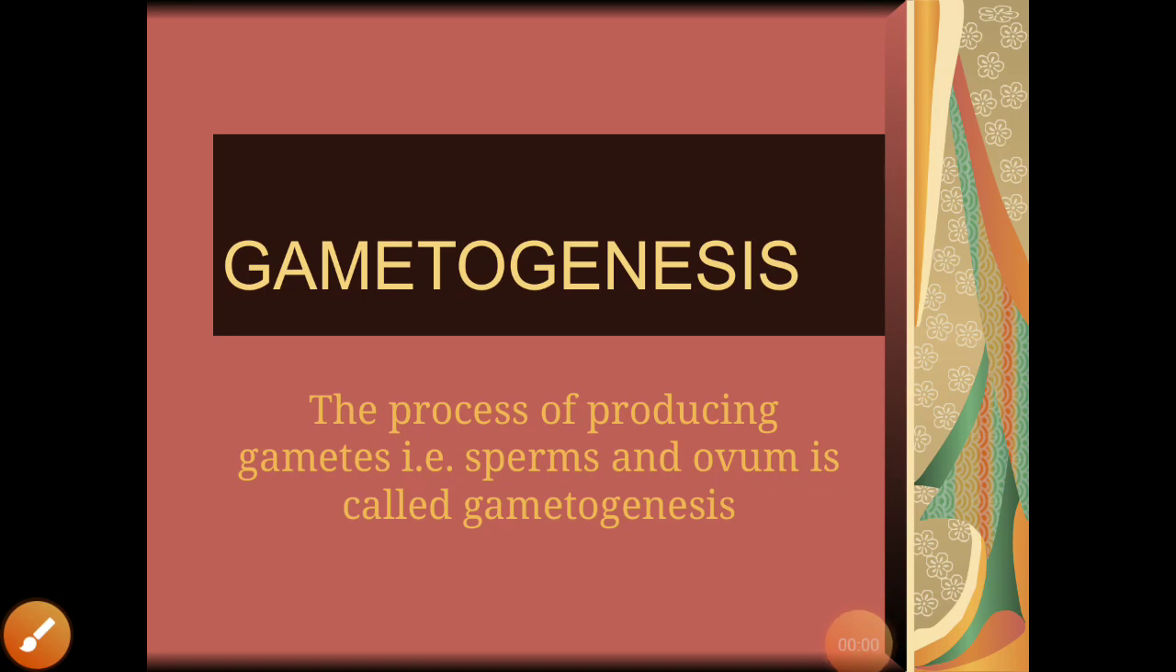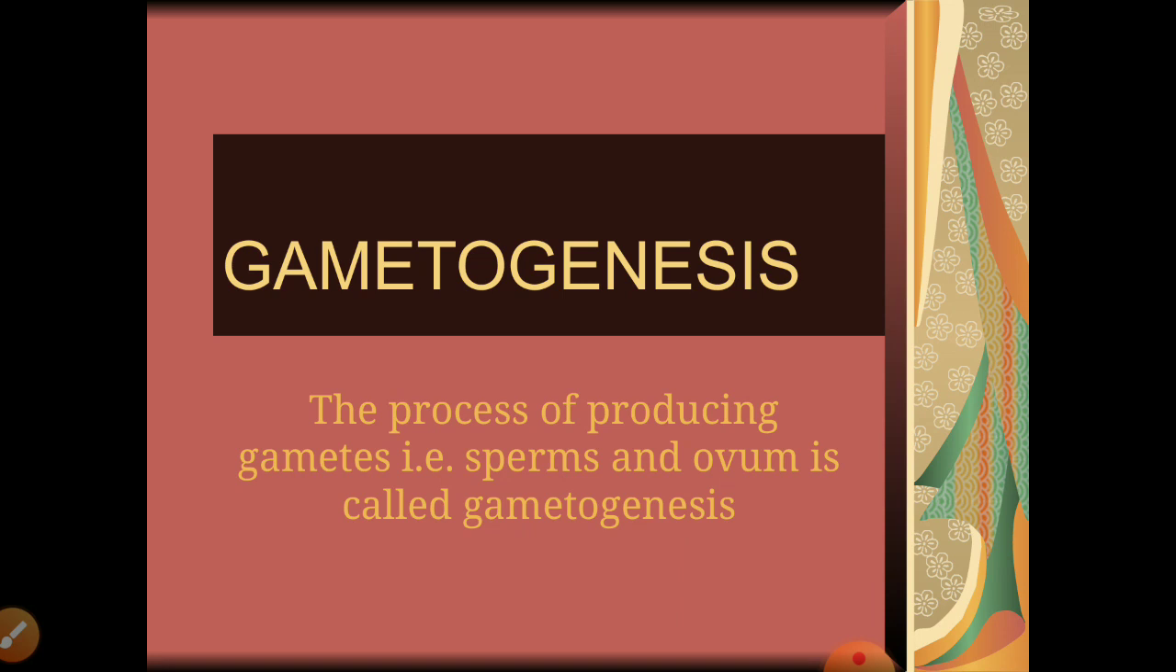Everyone. Today we are going to resume the chapter Human Reproduction. We have already discussed the reproductive organs, that is, the male reproductive organ and the female reproductive organ. Now today we are going to discuss the main event, that is gametogenesis, the formation or production of gametes